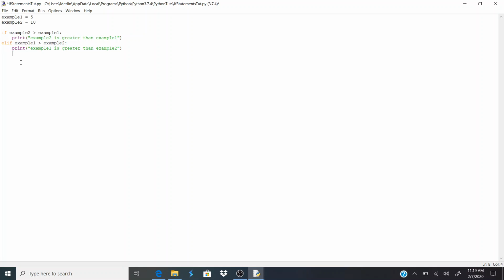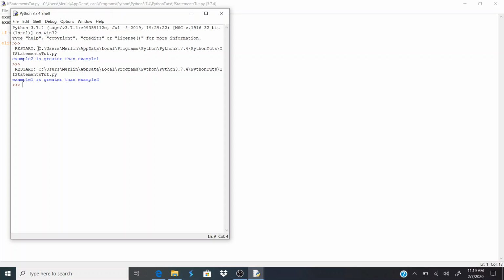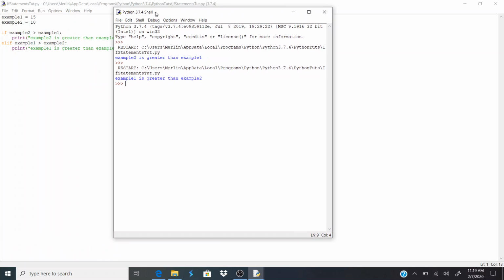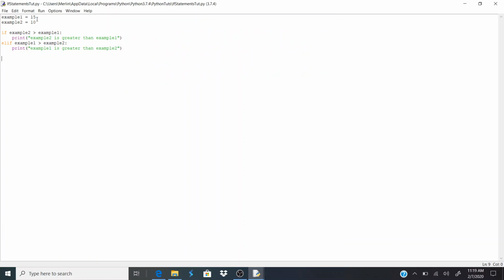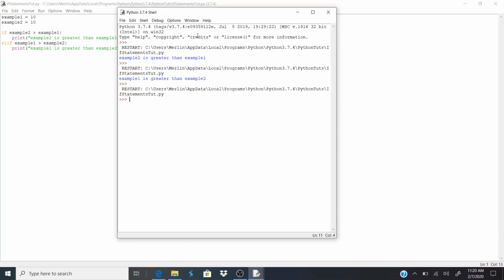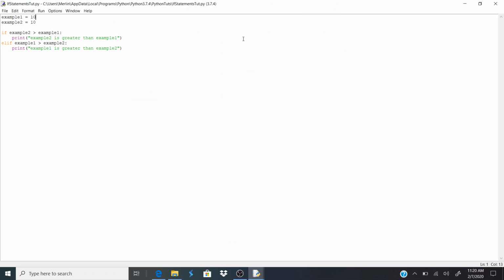And so let's go ahead and change our variables, and we'll do 15 so that it's greater. Save and run it, and you can see that now example 1 is greater than example 2, right? But what happens if they're equal to each other, right? So if we save and run that with them both being 10, nothing's printed out. Well, that's because with our symbols we're doing greater than, and that's it. They're not greater or equal to, so it doesn't test for them both being the same value.